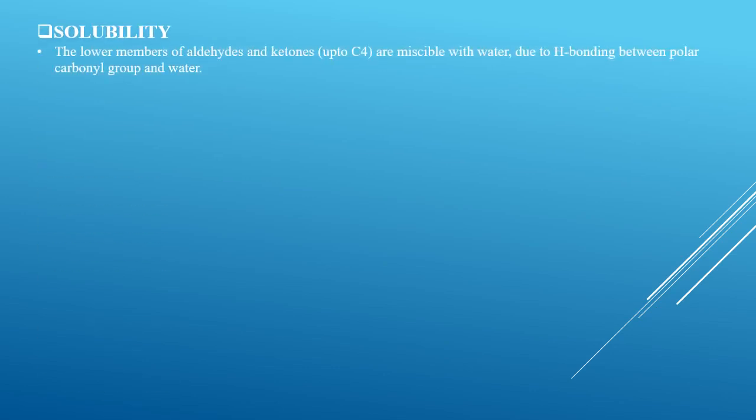Let us now talk about solubility, how aldehydes and ketones are soluble in water. Lower members of aldehydes and ketones, that is up to C4, are miscible, meaning soluble, with water due to the hydrogen bonding between the polar carbonyl group and the water molecules. However, the solubility decreases with increase in molecular weight.